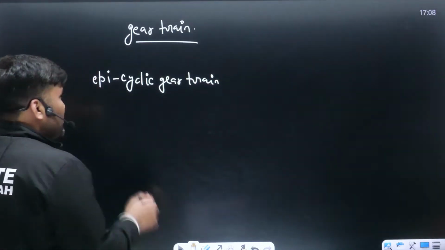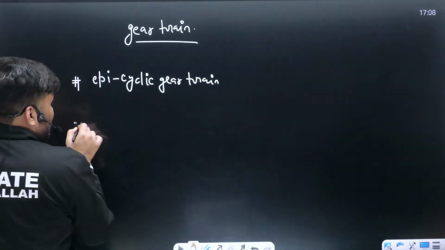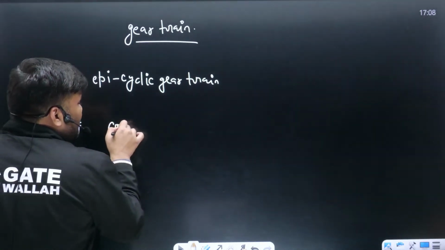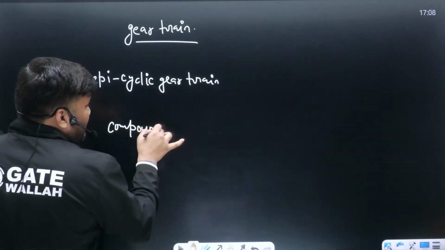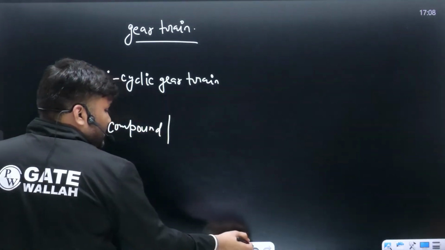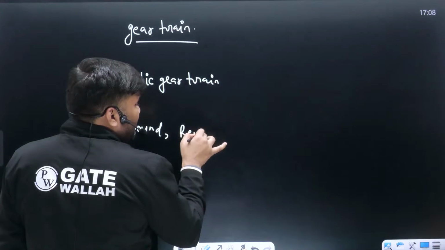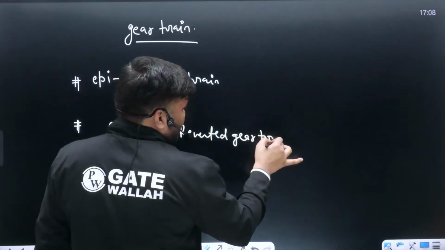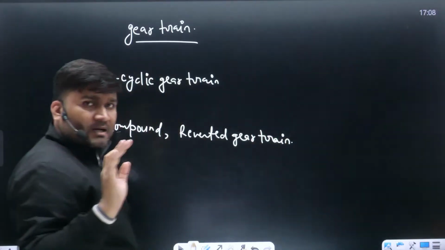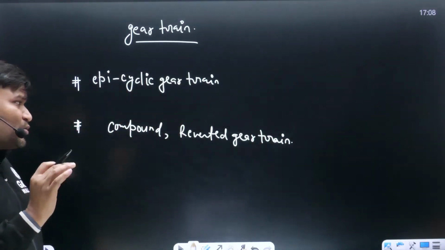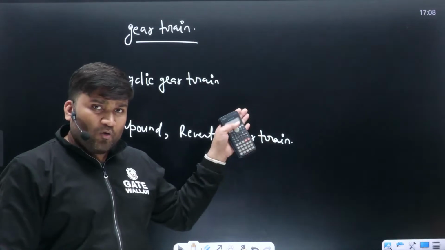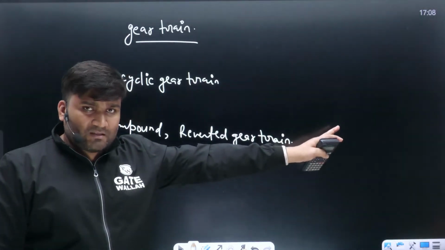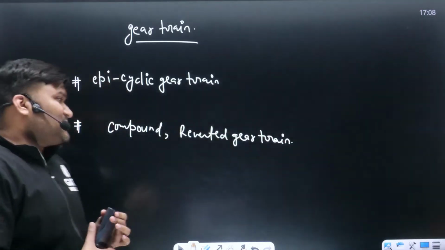The second chance is that you may get a question from the compound gear train, or even the reverted gear train. Clear? How we solve these types of questions, I will tell you in the coming questions. Let's have a look.